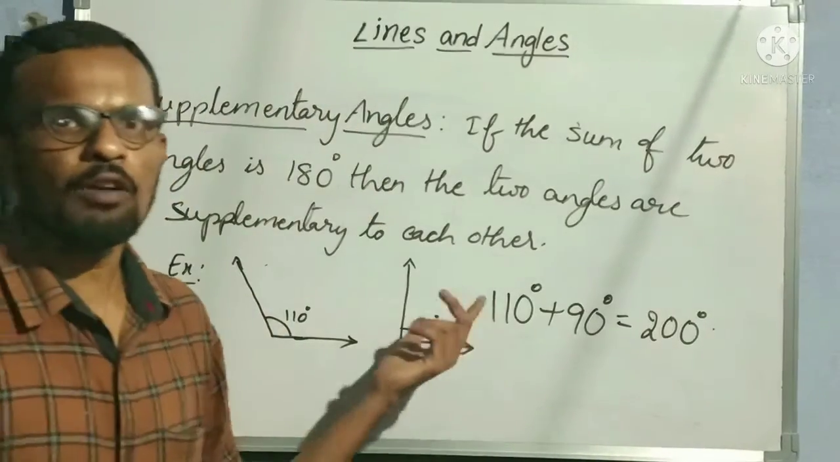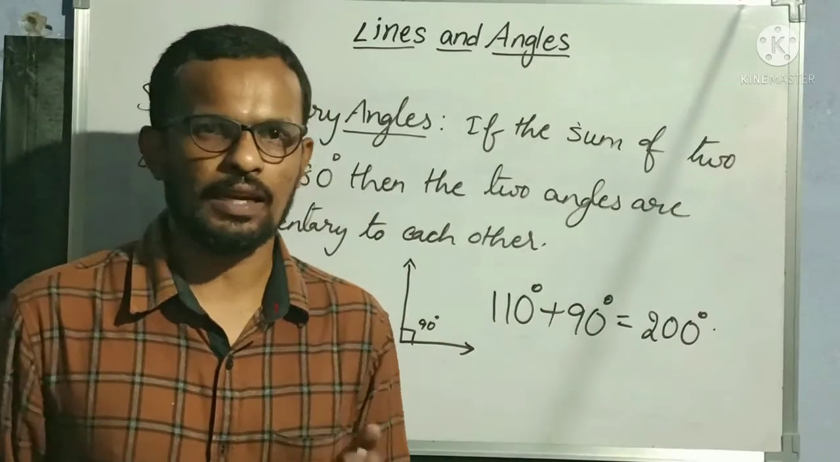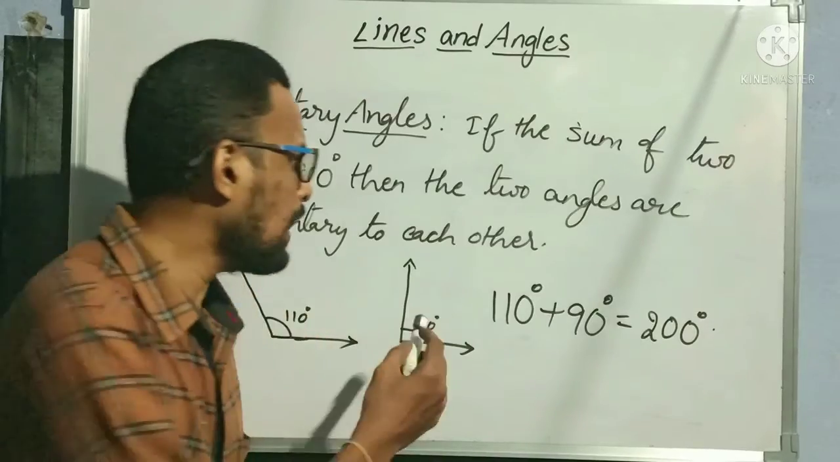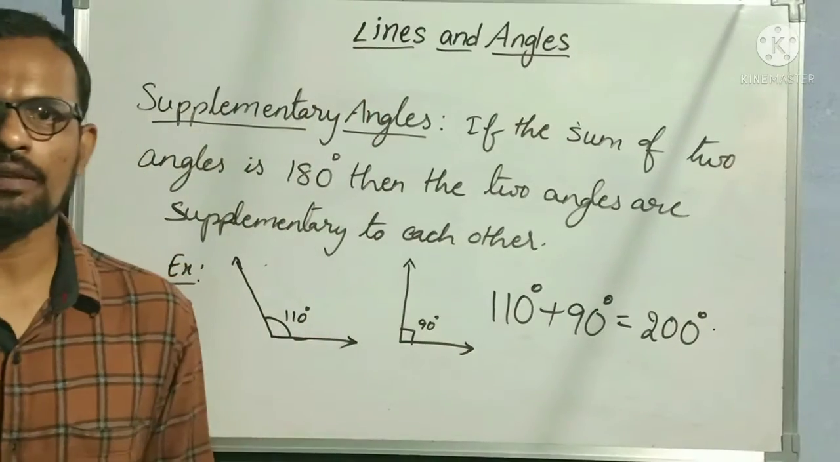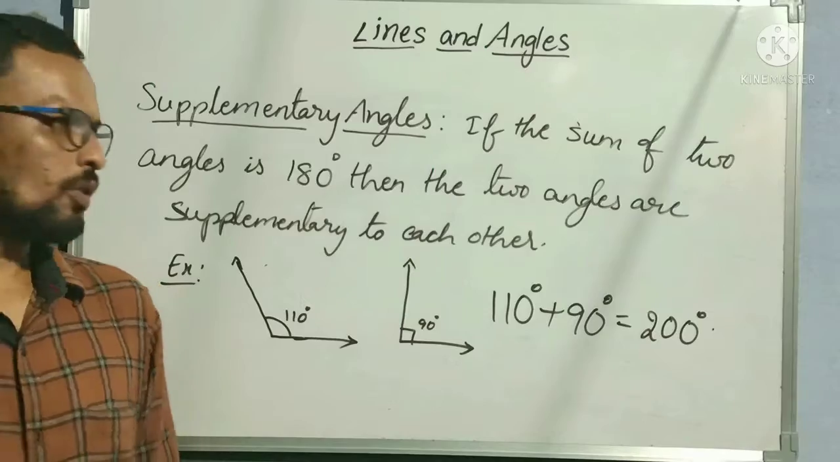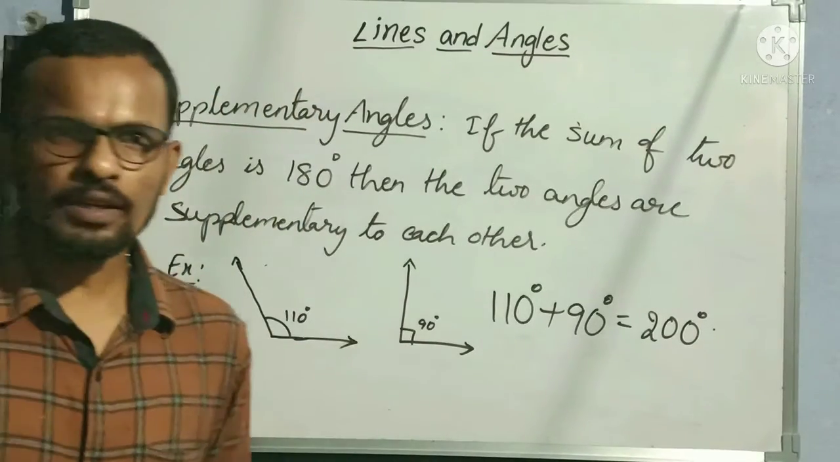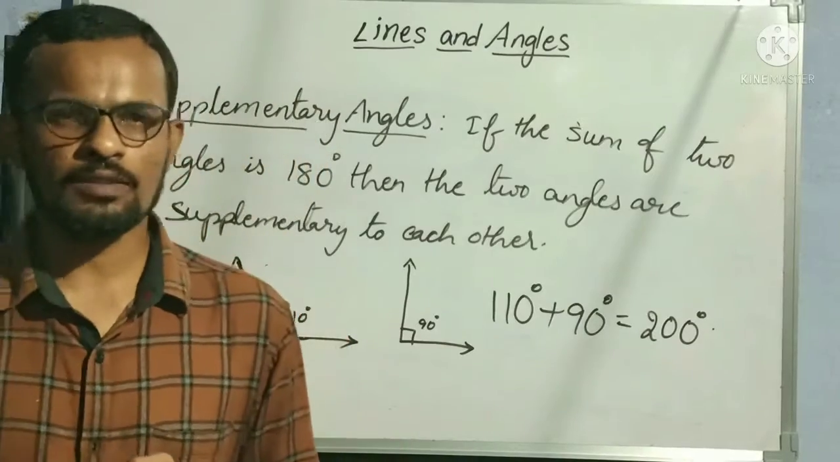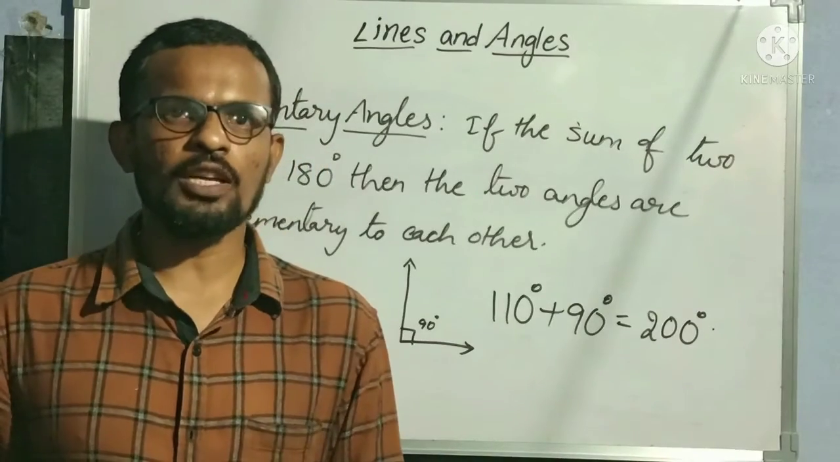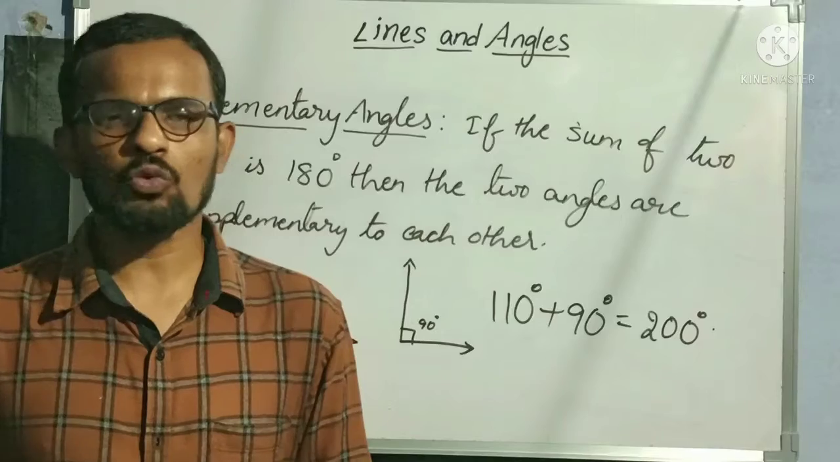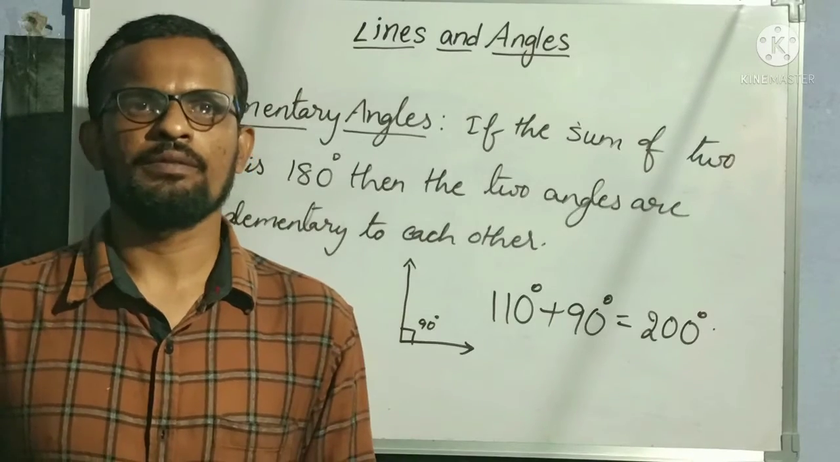Why? Because the sum of these two angles is not 180 degrees here. That's why these two angles are not supplementary. Understood now? So this is an example of not supplementary angles. Clear? So first definition is complementary angles and next definition is supplementary angles. These two are very, very important.